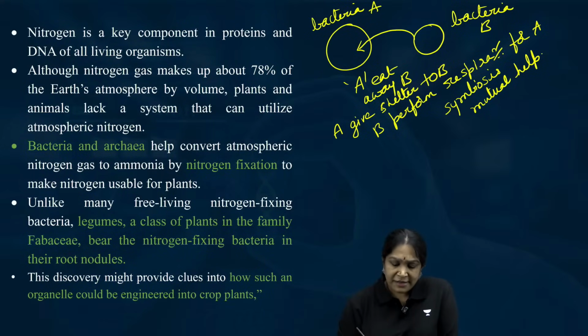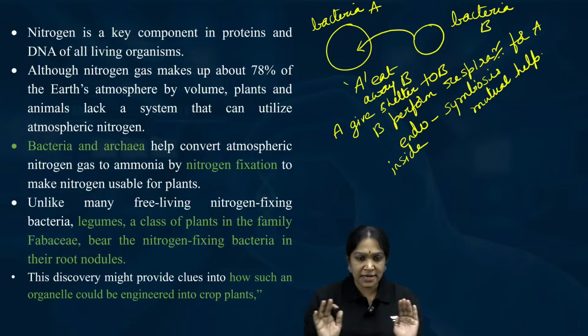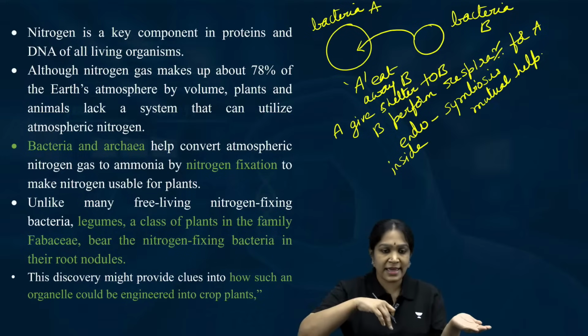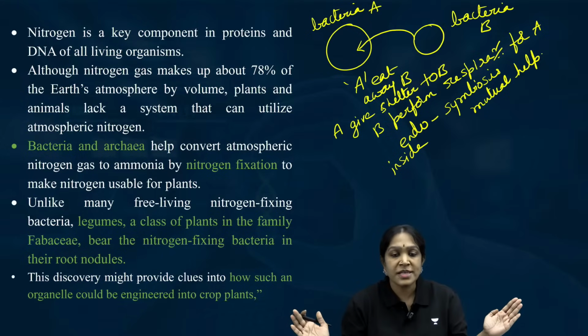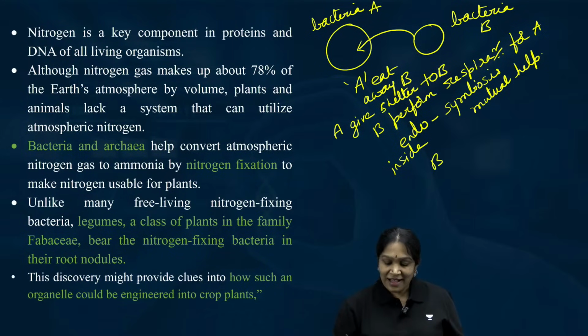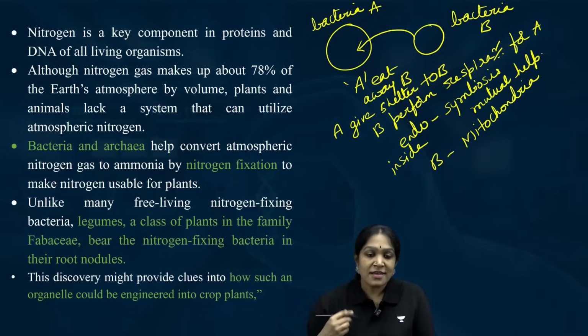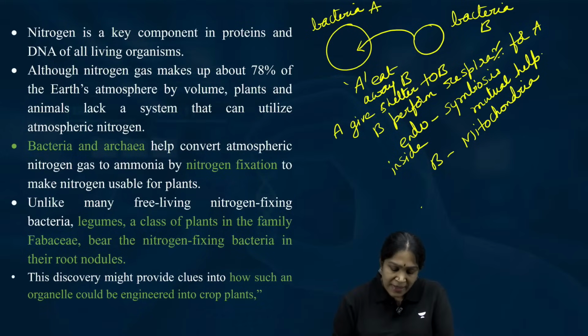So we are calling it endosymbiosis. Endo means what? Inside. One is inside the other and they both are symbiotic. Is it clear? B is inside A and they both are symbiotic. Endosymbiosis. Right? And you know what B is? Our mitochondria. Did you guess this? The organelle that performs respiration, the powerhouse of the cell. This is how A became a eukaryotic cell.